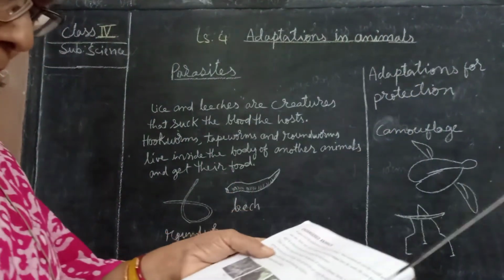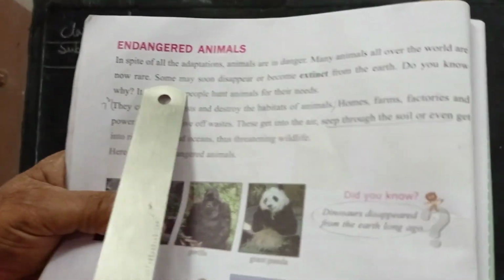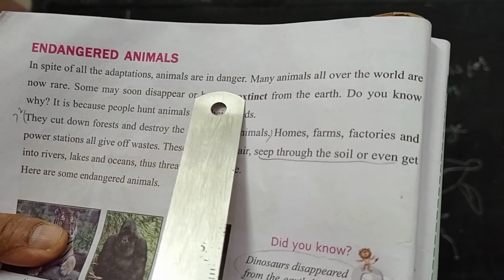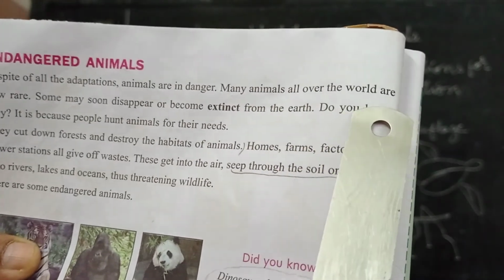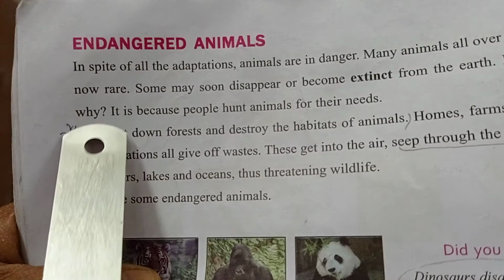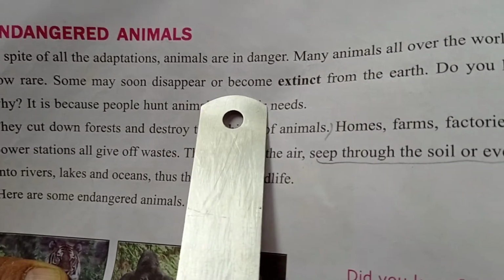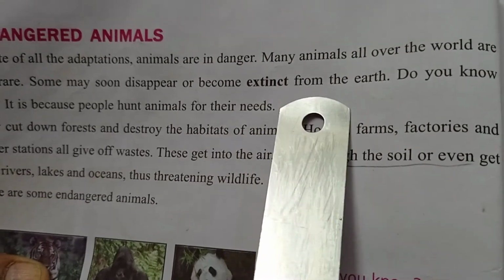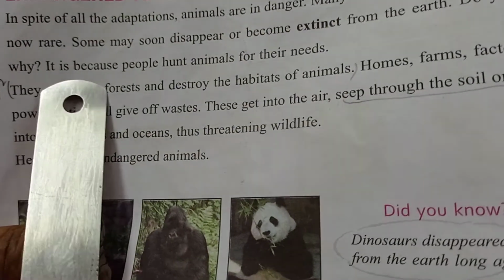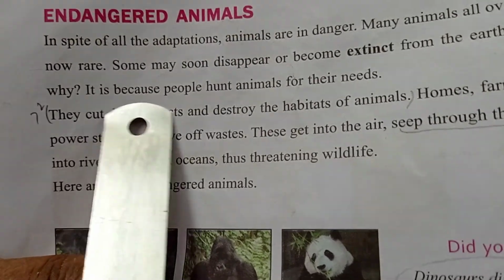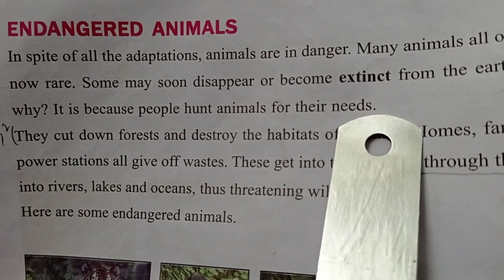Read out this, page number 220, endangered animals. In spite of all the adaptations, animals are in danger. Many animals all over the world are now rare. Some may soon disappear or become extinct from the earth. Do you know why? It is because people hunt animals for their needs.